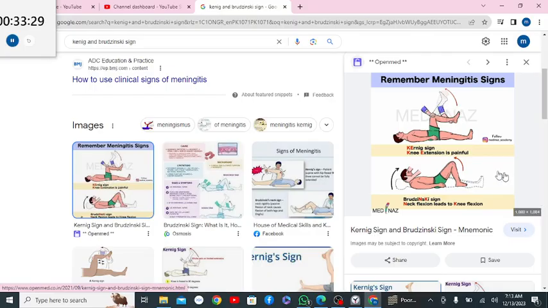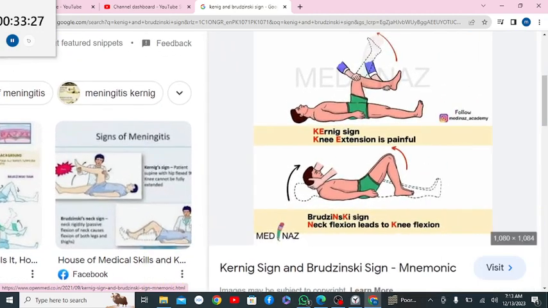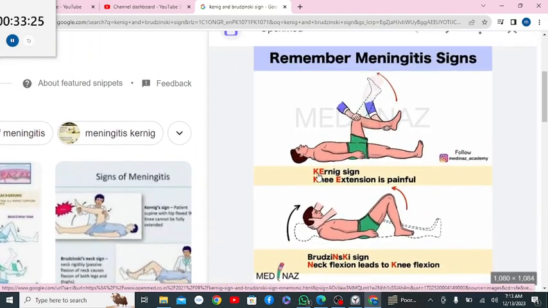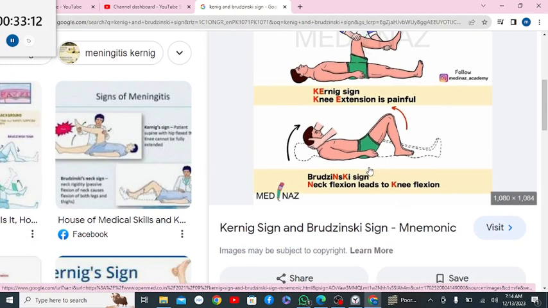So here you can see there's a good mnemonic. For the Kernig sign, remember the knee E. So initially the knee extension is painful. If you make the patient lie supine and you flex the hip and you try to extend the knee, that will be painful for the patient. Then for the Brudzinski sign, there is N and K in the spelling. So neck flexion leads to knee flexion. Like if you flex the neck, the knees are also flexed. So this is about the signs.